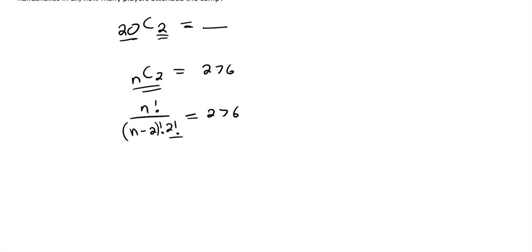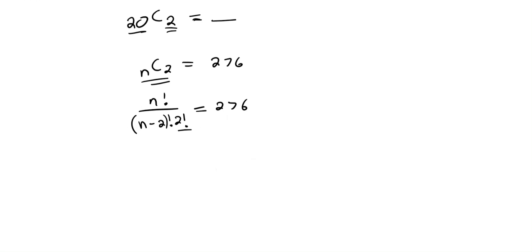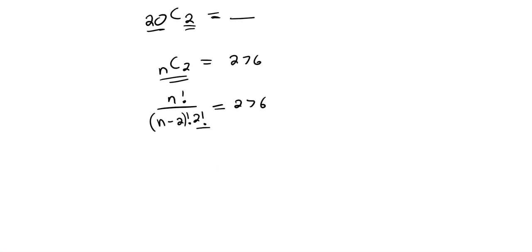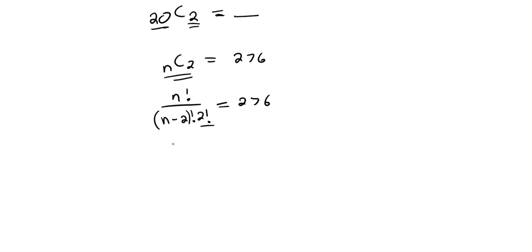So I'm going to multiply both sides by 2. So we get n factorial over n minus 2 factorial is equal to 552.